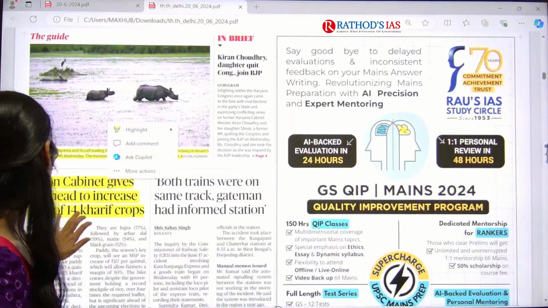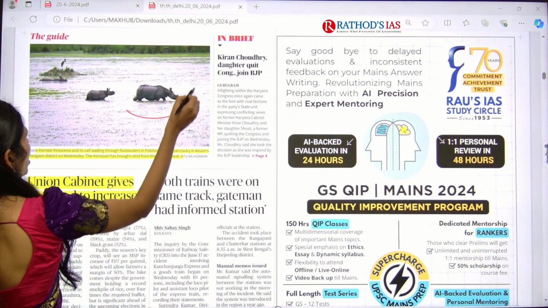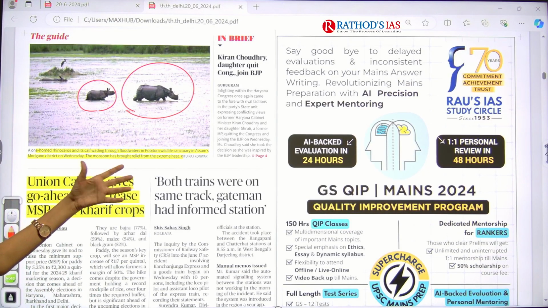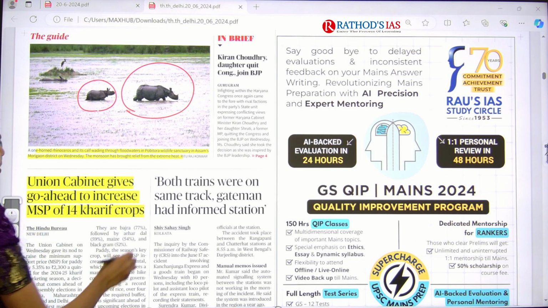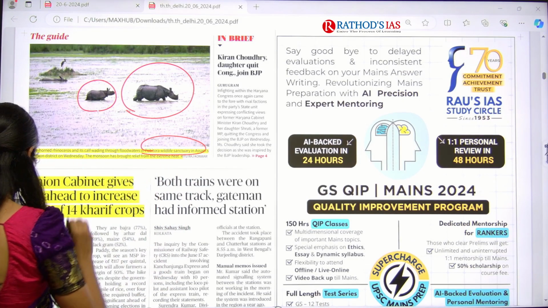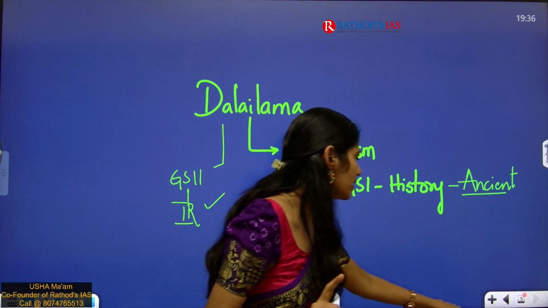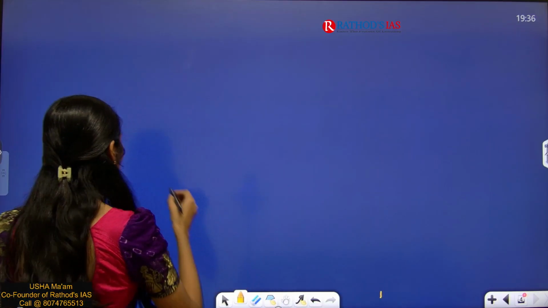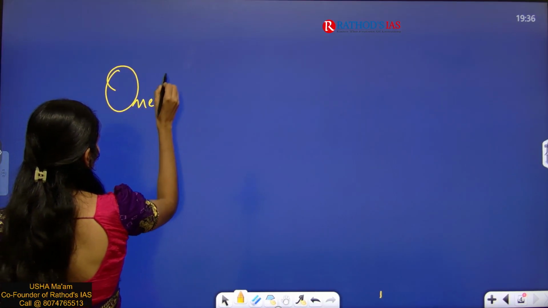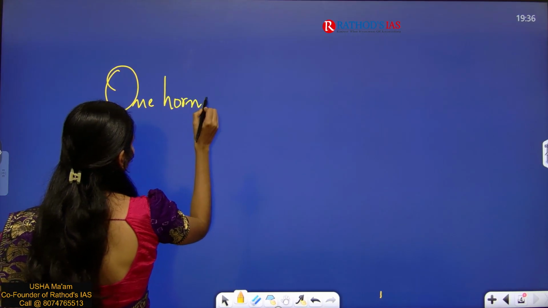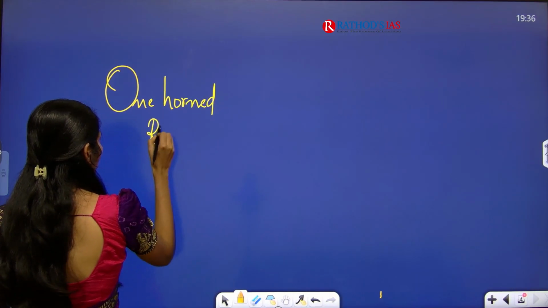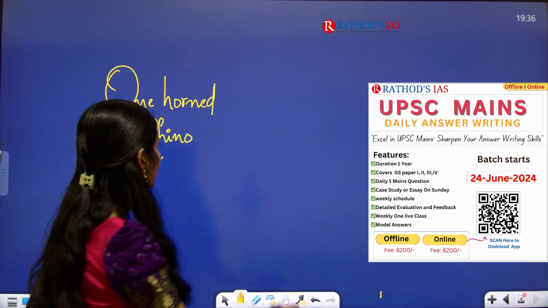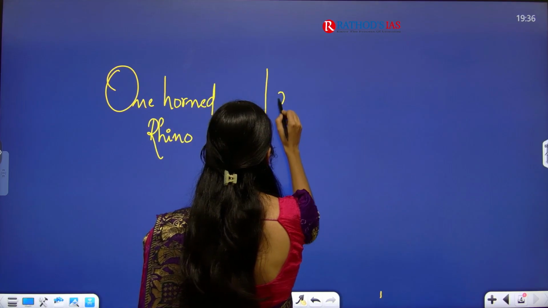And if you see this image, very interesting, you can see one big rhino and one small calf, which is following its mother. So this is talking about Pobitora Wildlife Sanctuary. There are two important things that you have to focus on. One is about the one-horned rhinoceros. So which animal is shown here? One-horned rhino. And which wildlife sanctuary are they talking about? Pobitora.